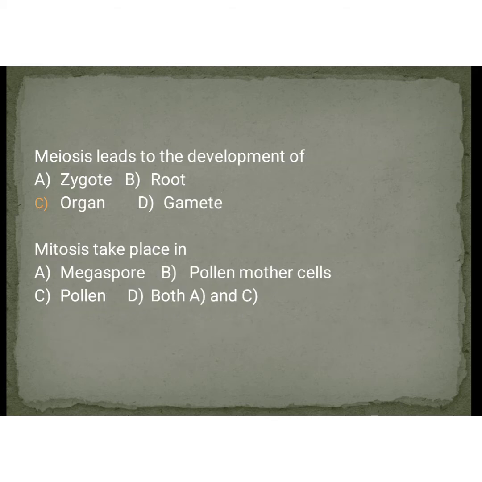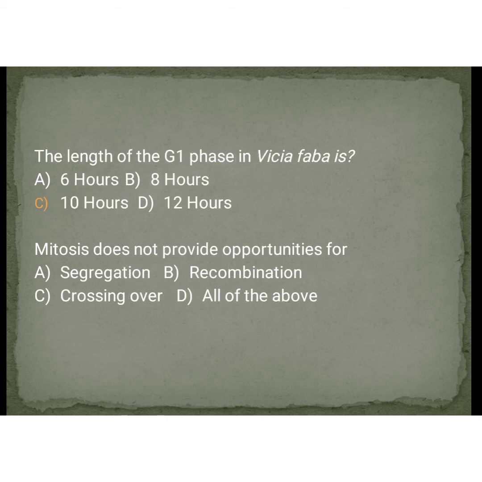And meiosis leads to the development of what? Okay, and mitosis takes place in, 4 options are there, you can choose. Coming to the answer, meiosis leads to the development of gametes. Actually, meiosis is sexual reproduction, and mitosis takes place in both A and C, that is megaspore and pollen. It is an asexual type of reproduction, mitosis, okay, must be clear.